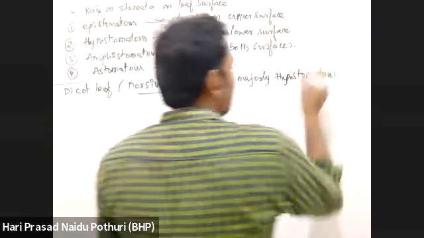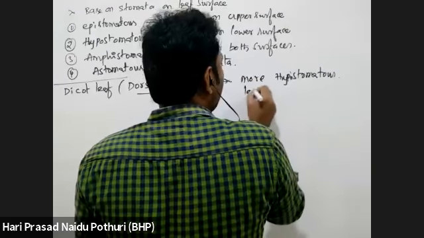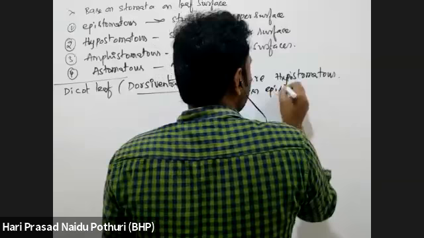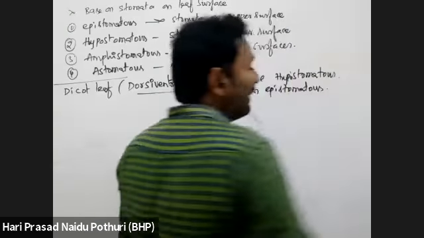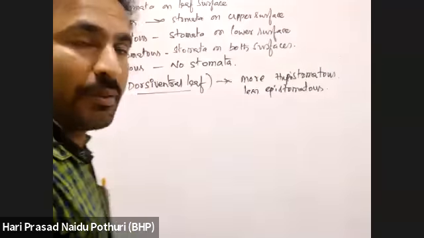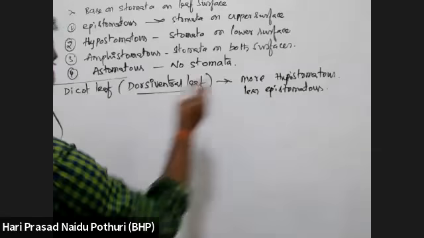That means more hypostomatous, less epistomatous. In a dicot leaf, stomata are present more on the lower surface and less on the upper surface.